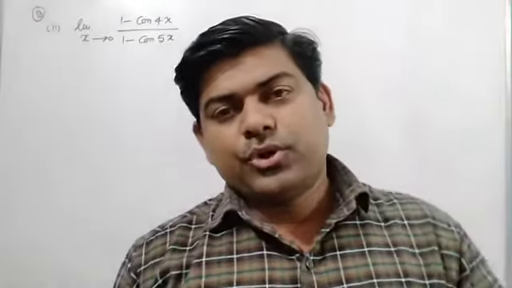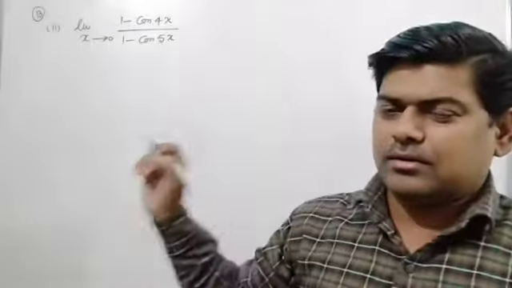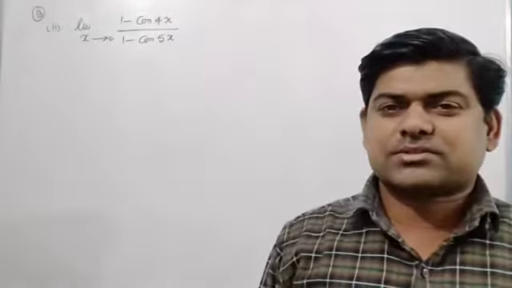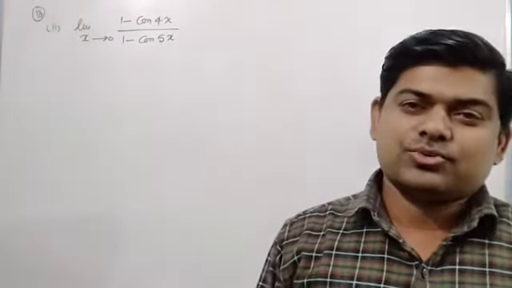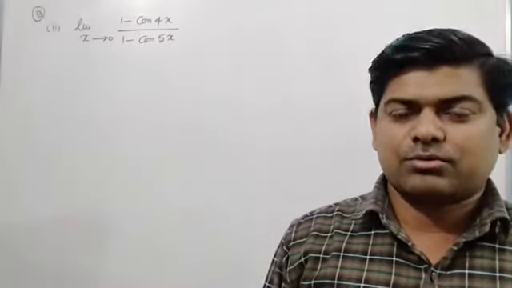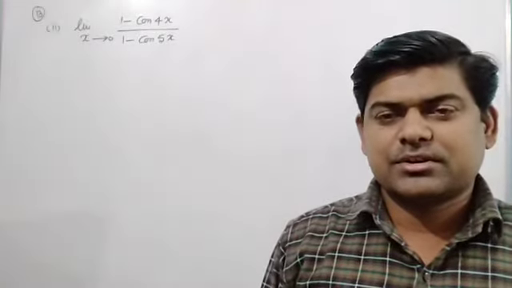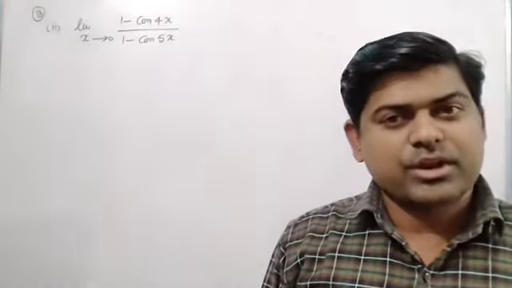Side by side, I told you that the identities we had learned in trigonometry can be used here to evaluate it. Actually, 1 minus cos x can be written as 2 sin square x by 2, or 1 plus cos x can be written as 2 cos square x by 2. How can we write?